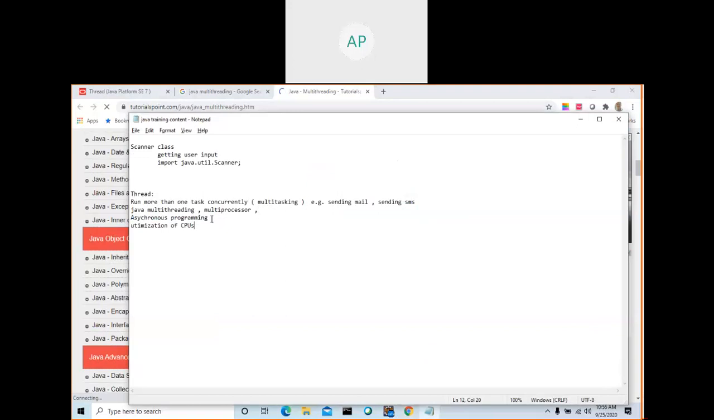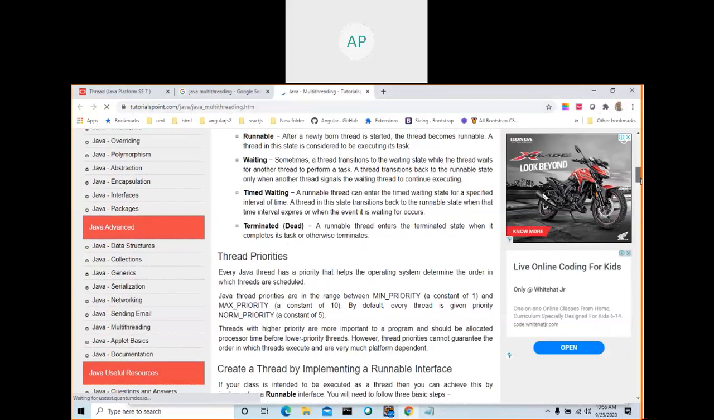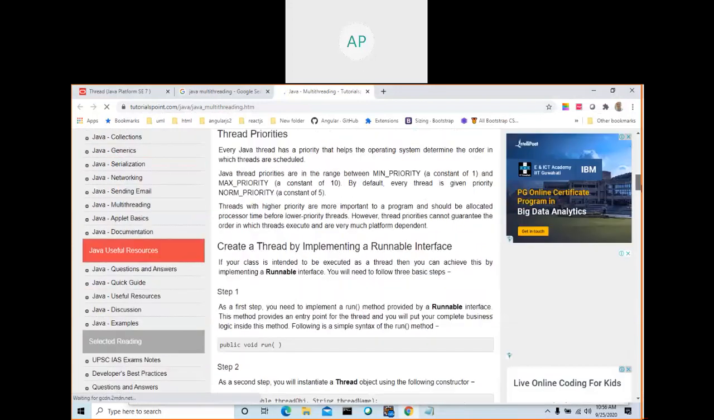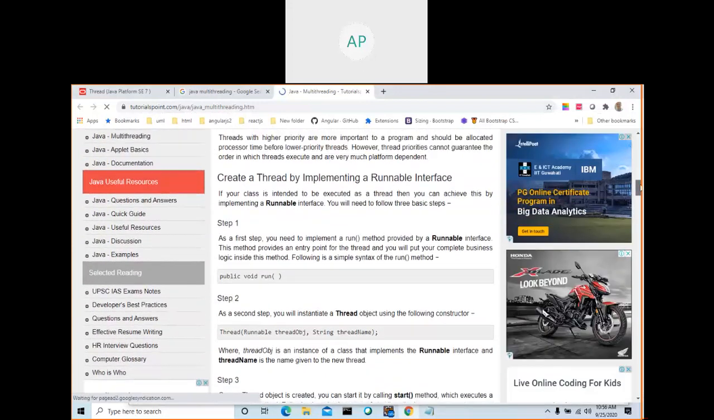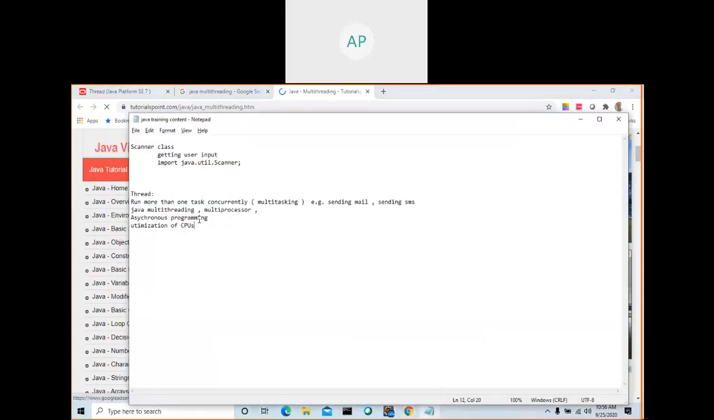CPUs. So if your laptop or a server or a desktop contains more than one processor, then it is better to write multi-threaded programs so that your program will finish much faster than a synchronous program. So you should see what is synchronous and what is asynchronous programming.